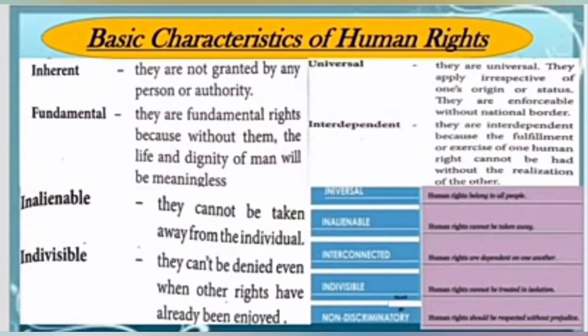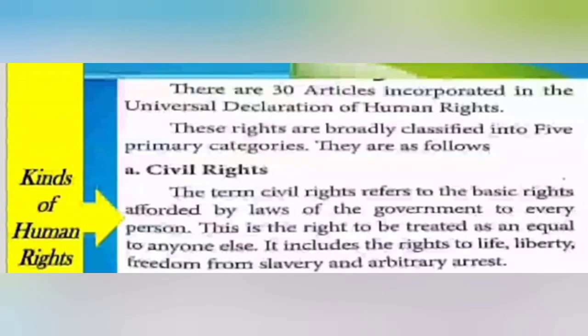Inalienable. They cannot be taken away from the individual. Indivisible. They can't be denied even when other rights have already been enjoyed. Independent. They are independent because the fulfillment or exercise of one human right cannot be had without the realization of another.